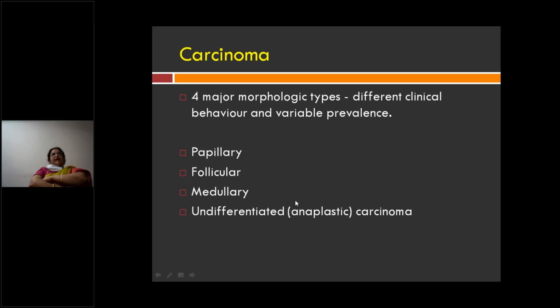Four major malignant tumors of the thyroid, carcinomas of thyroid, are very important, with different clinical behavior and variable prevalence. They are papillary carcinoma, follicular carcinoma, medullary carcinoma, and undifferentiated or anaplastic carcinoma. Of these, medullary and anaplastic we have discussed. We have to discuss papillary and follicular.